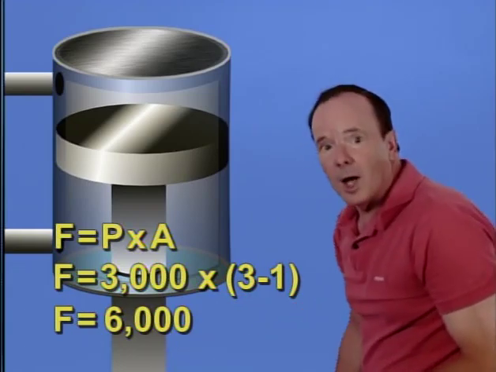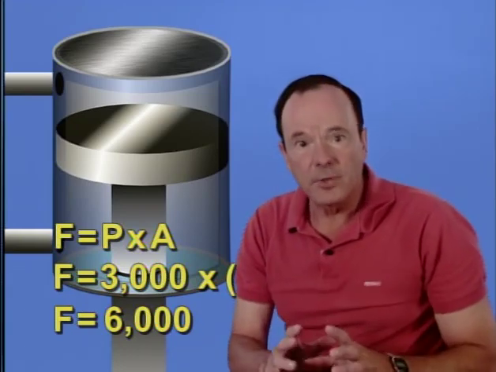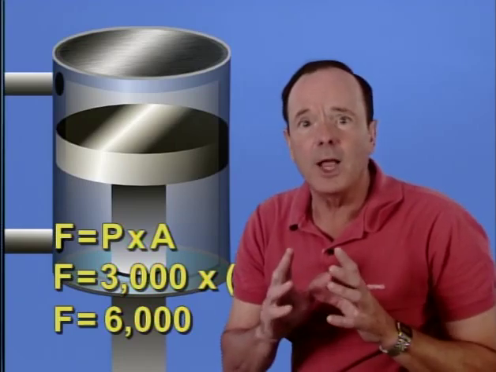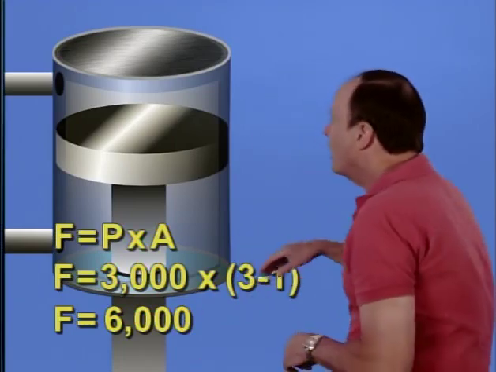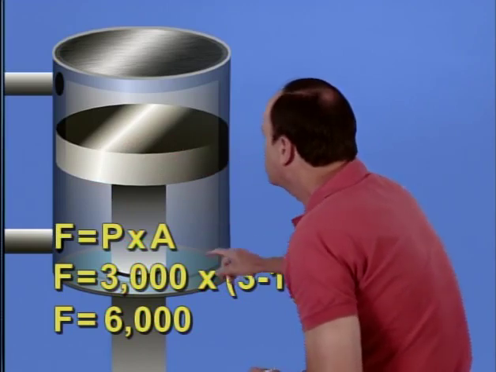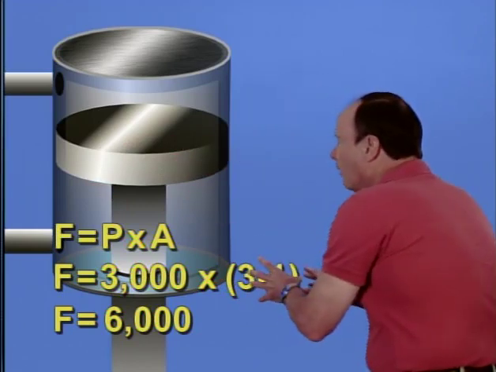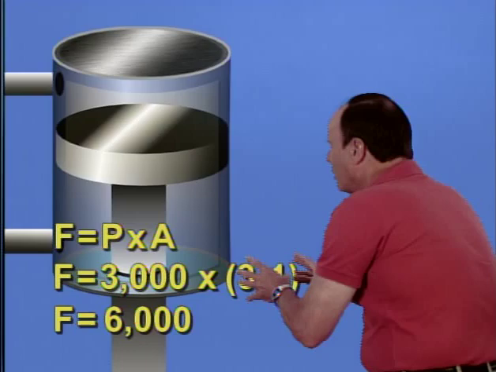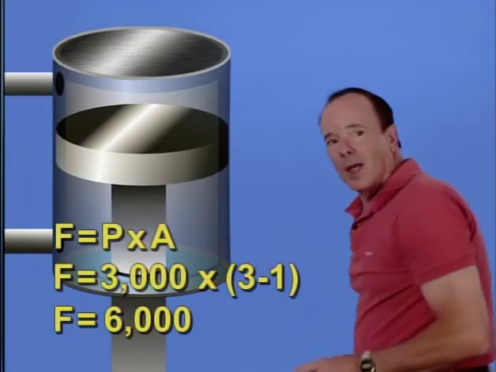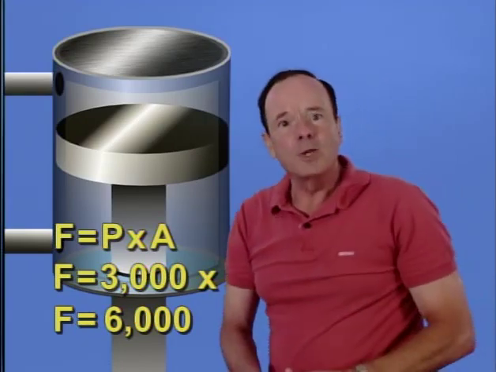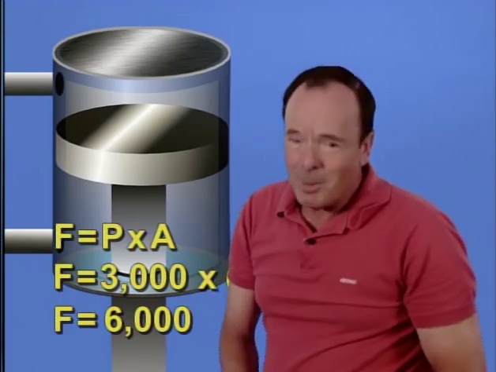Now watch out. You can be sure that if they ask you a question like this, they will give you an answer choice that gives you the force times the whole area instead of just the area minus the rod. So be careful, make sure you get the area right here. And now, that wraps up what the FAA wants you to know about physics.